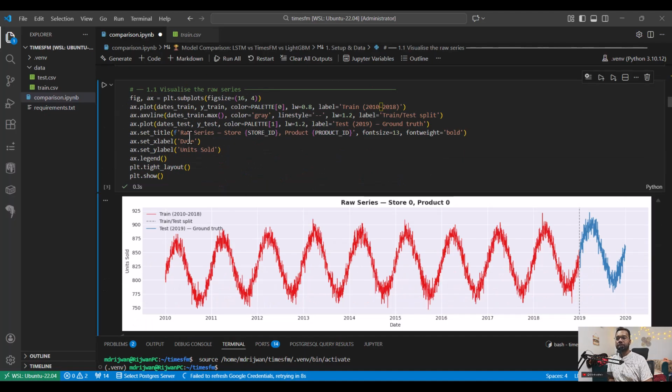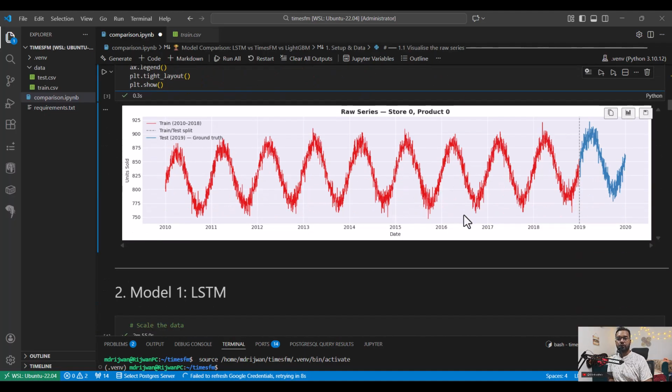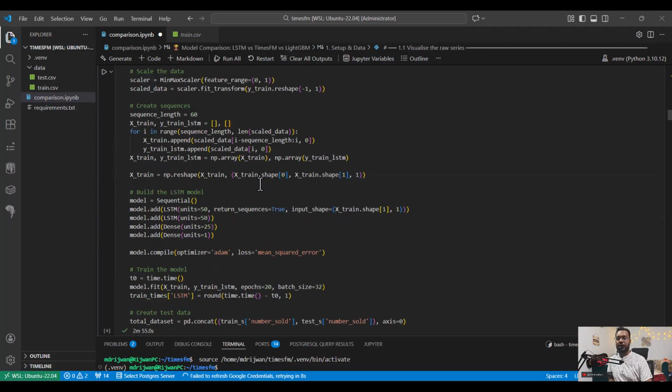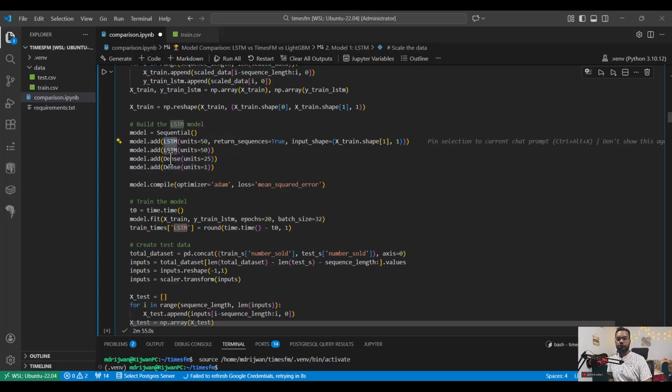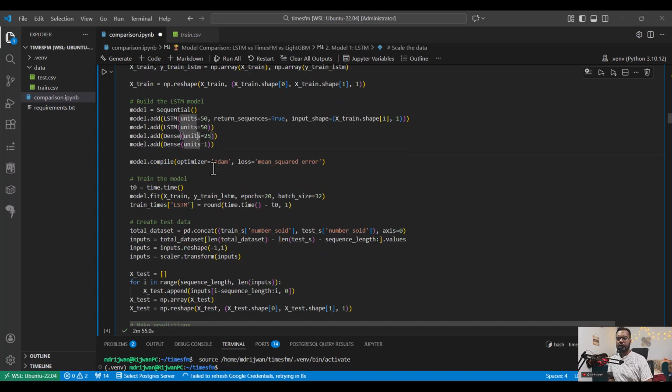This is how the time series data initially looks. First I use an LSTM model. I train a neural network where I use an LSTM sequential model and a dense network, and you can see here how many units I'm giving. I'm using the Adam optimizer, and the loss is mean square error.